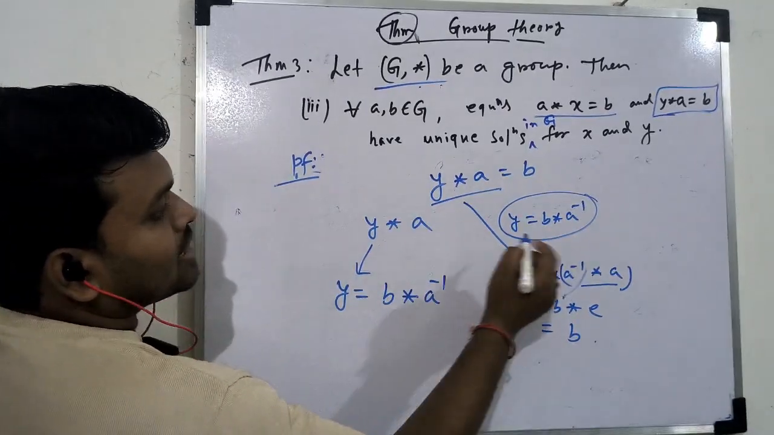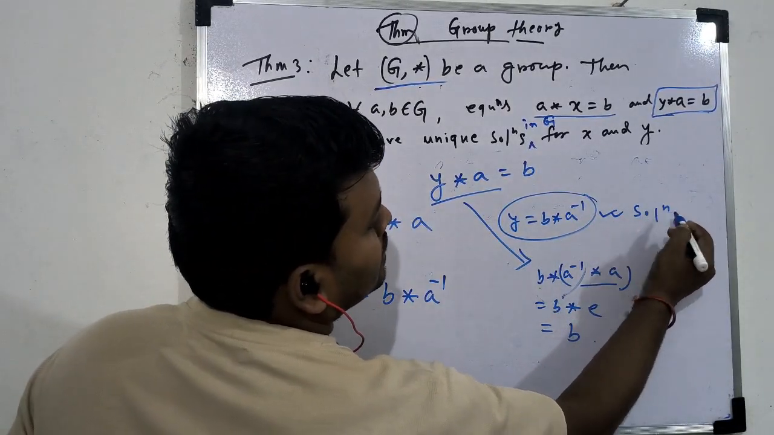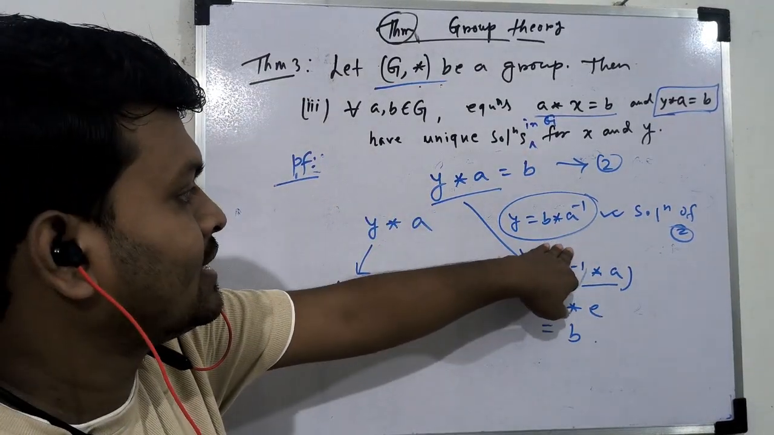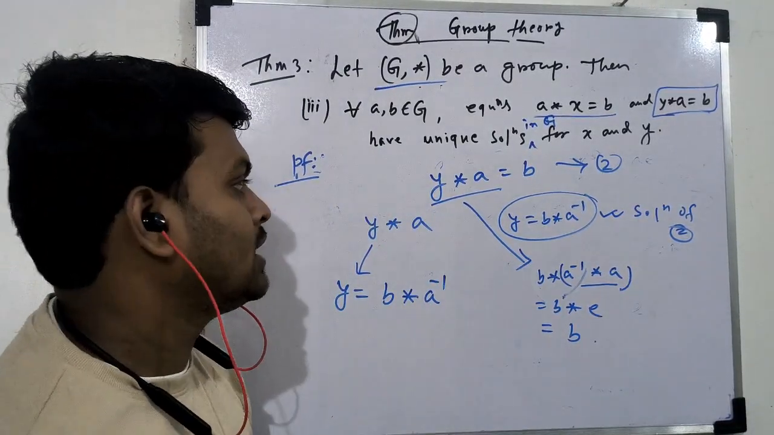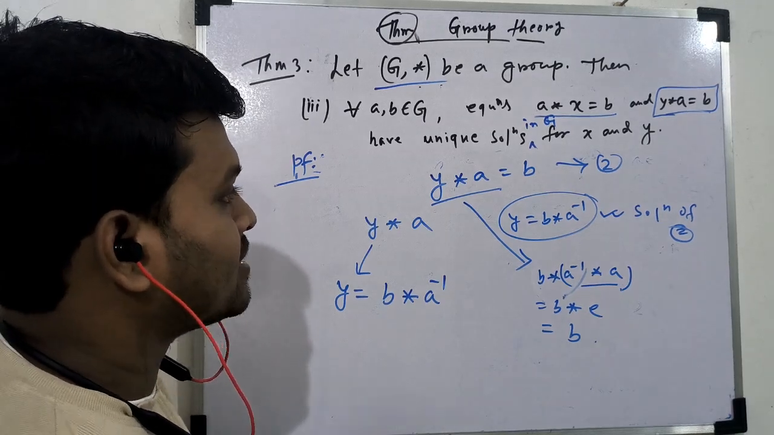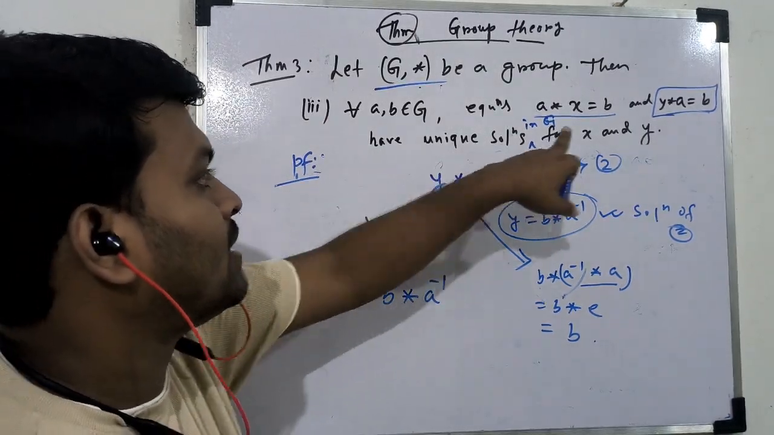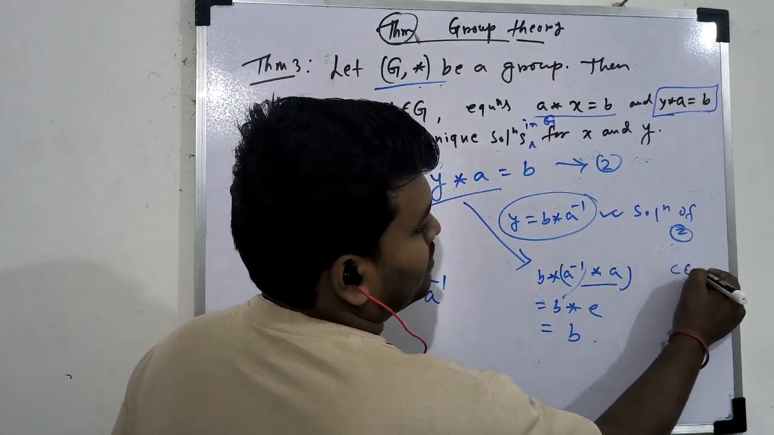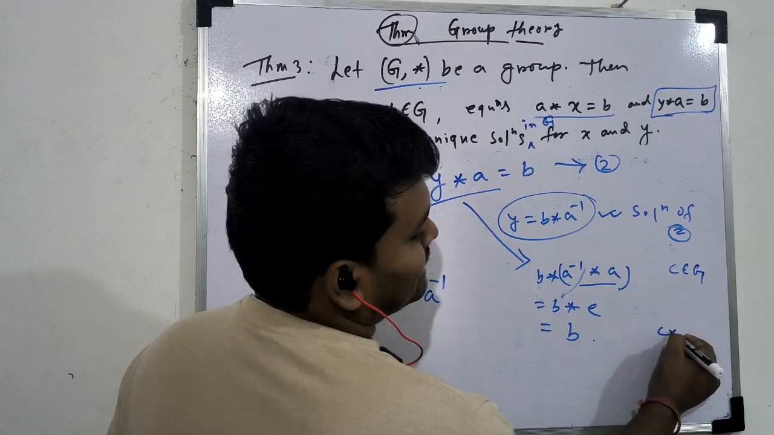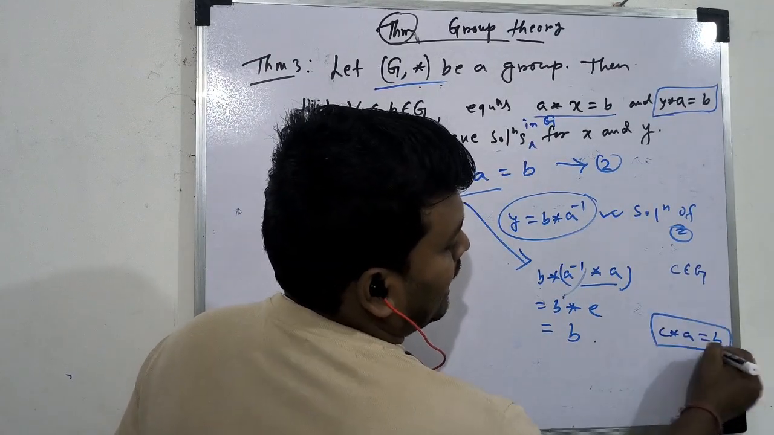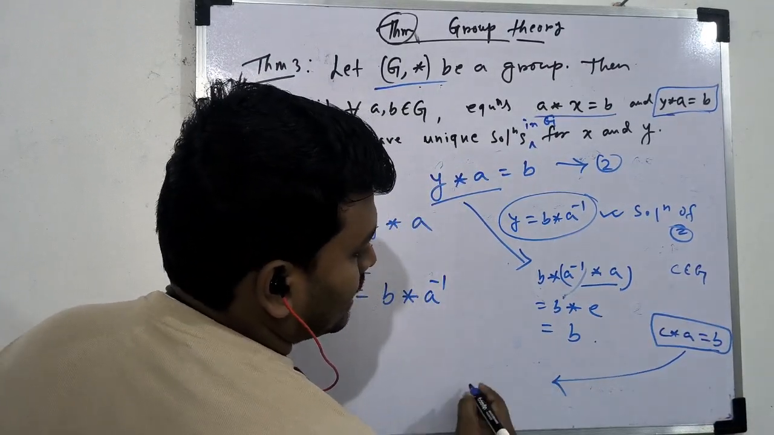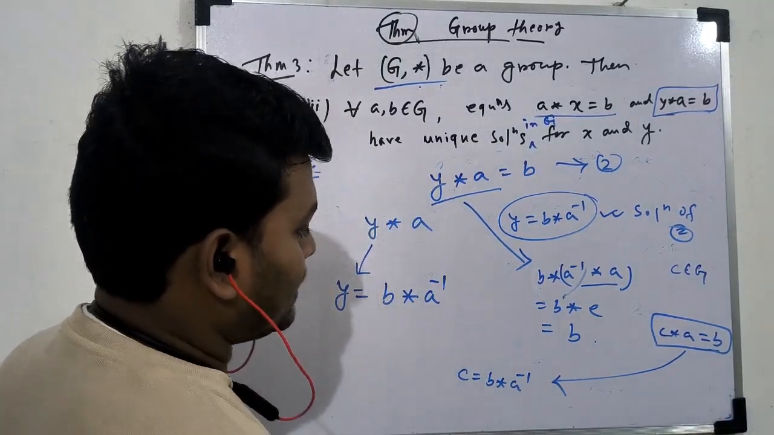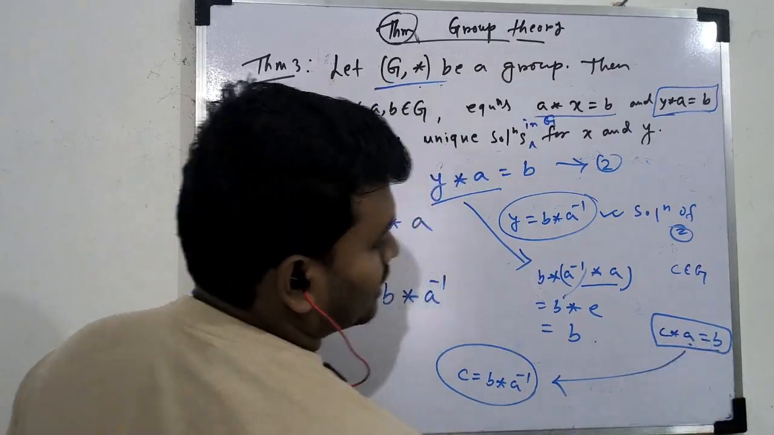That means this is a solution of the second equation. So you have to check uniqueness. So this is homework. You will do that. This is very simple, as we have done before for A star x equal to B. So for uniqueness, you have to choose another C from G which will satisfy this one. So you will get C star A equal to B. And now by using this one, you have to find C equal to B star A inverse. Okay, you have to prove this using this one.